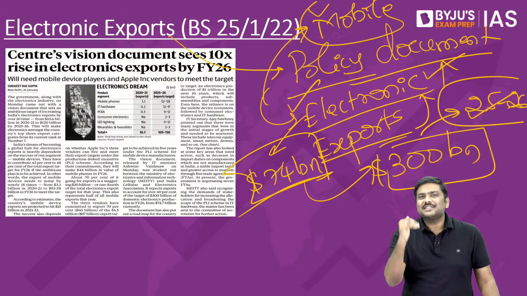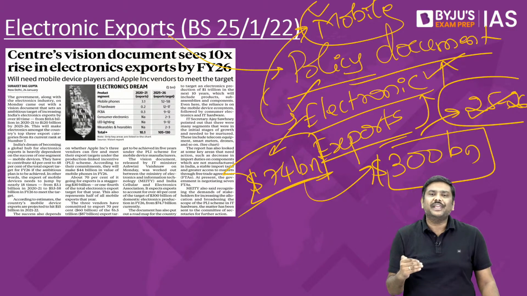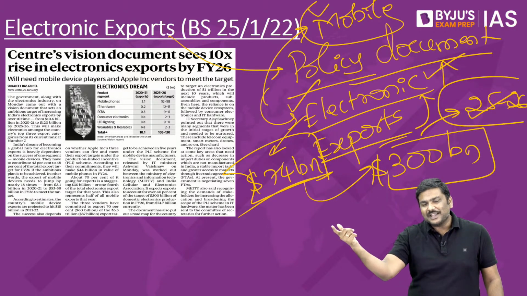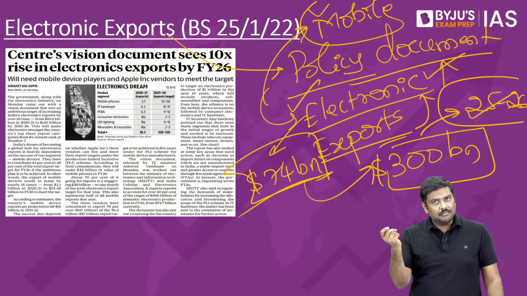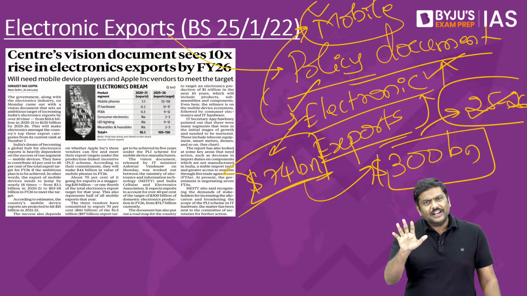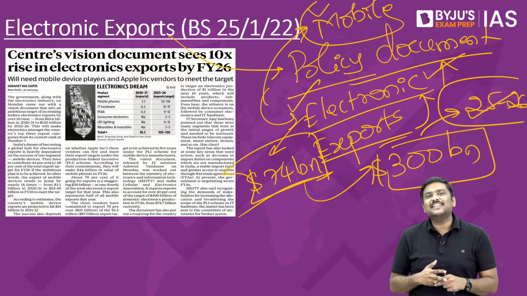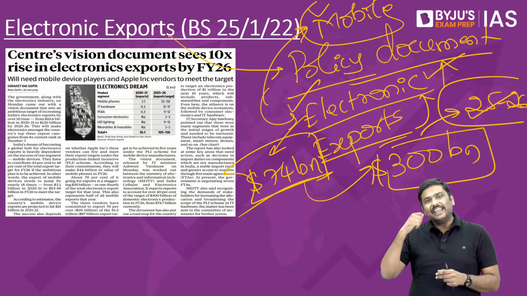I was going through the comments and there was one question: sir, if government imposes a higher import duty, the cost of manufacturing of mobile increases. Now the company will have to sell this product at a higher price in the market. So he is going to generate more sales. More sales means more incentives. Theoretically true, but the problem here is this. Have a look at this. When the prices of these mobile phones start increasing in the market, what do you think will happen to demand? Right? There will be a certain effect on the demand.